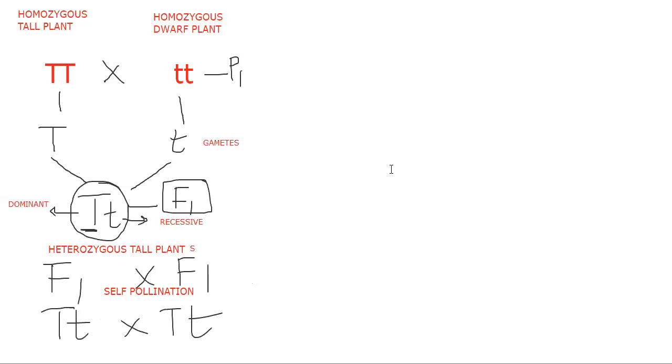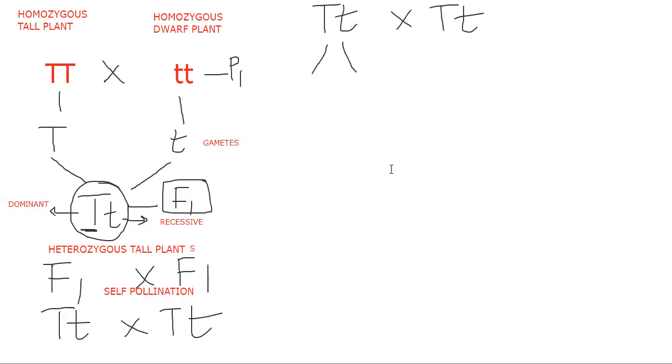Let me write here. He did a cross with F1 with F1. F1 with F1 means heterozygous tall plant with heterozygous tall plant. Now let's take the gametes.